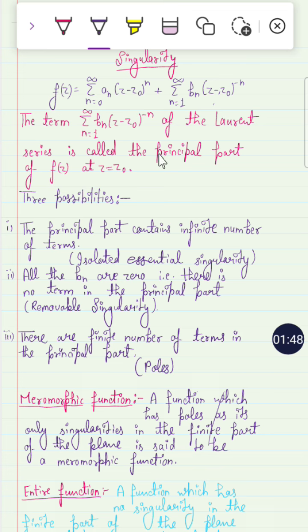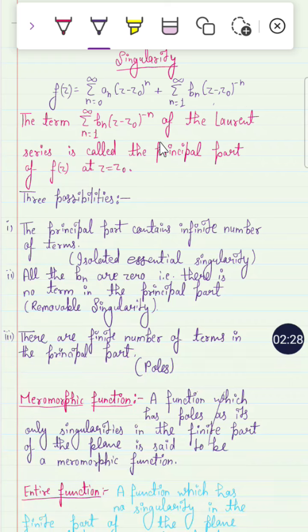Now in the second case, if the coefficients b_n equal 0, then the function's principal part is 0. If the principal part is 0, then the function contains only this part, and the function is called a power series. In a power series, if this term is 0, it is called a removable singularity, because we have removed this type of singularity by taking b_n equals 0.